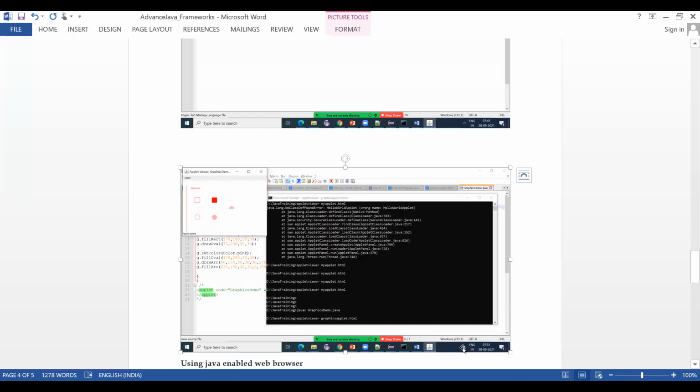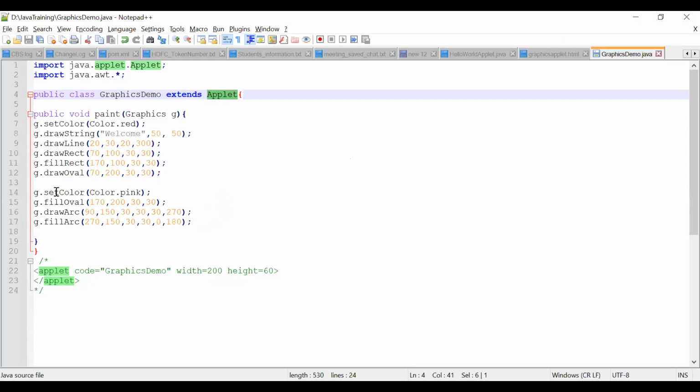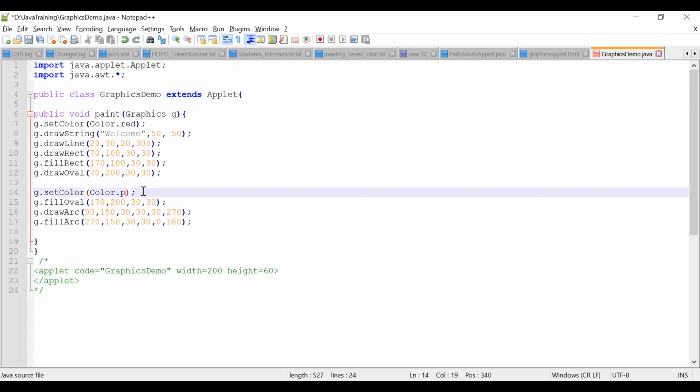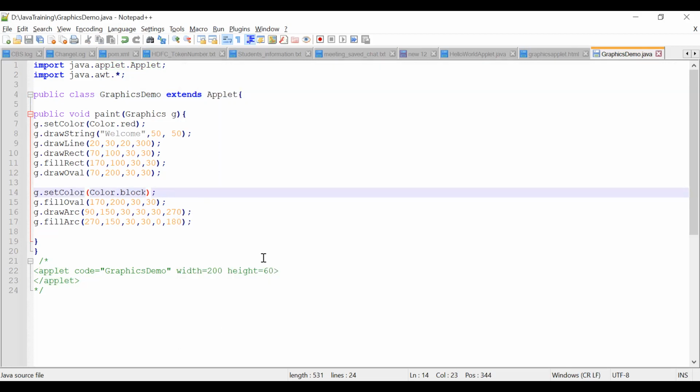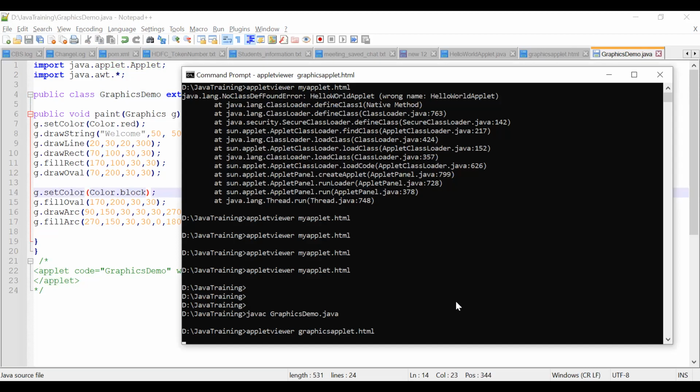So see, we have told g.setColor pink. So for all these graphics, the color is pink. Got it now, guys? If you see the output, you can see only one color. So instead of pink, can we use black? Okay, you can try. Or red, or black, you want to try? Okay, use that. First you have to close the applet.